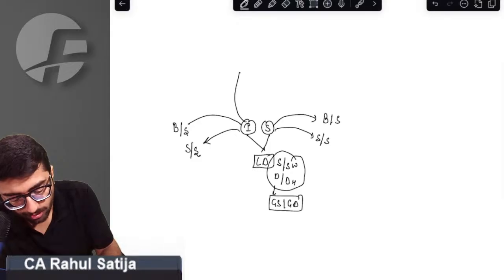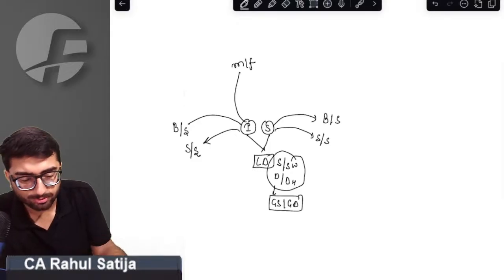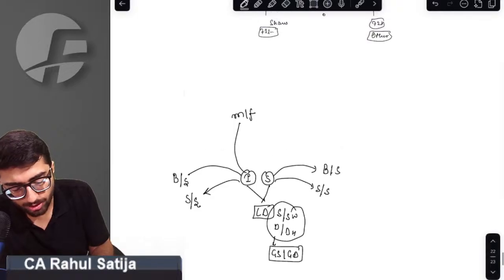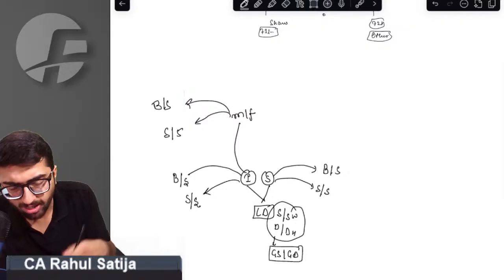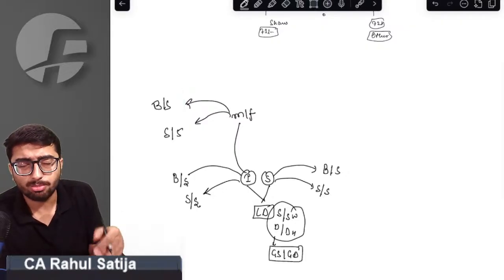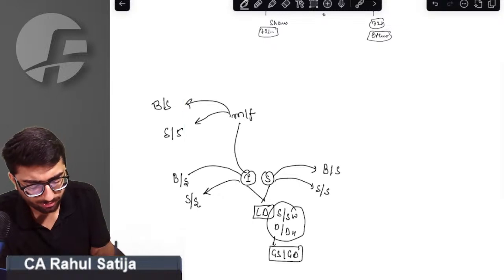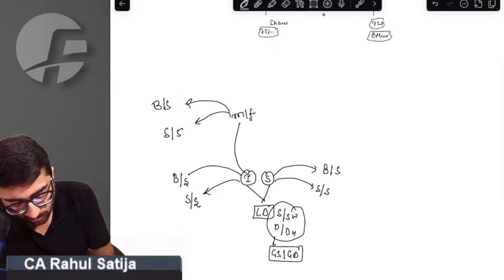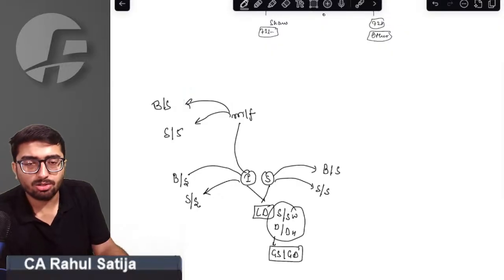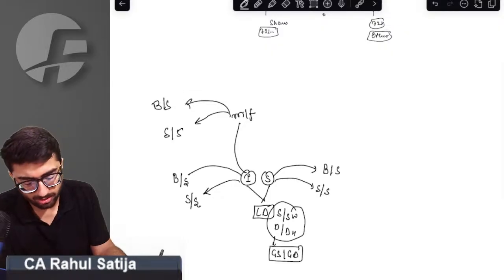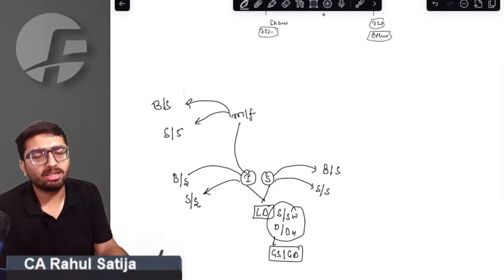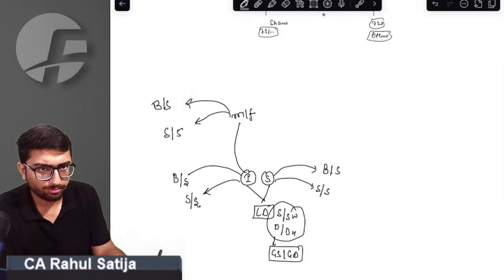Sir, for an individual, his mother, father are also relative. Provision says any brother of mother and their spouse, any sister of mother and their spouse are relative. Any brother of father is also relative. Any spouse of father's brother is also relative. Any sister of father is also relative. Any husband of father's sister is also relative. Okay, we got this point. Brother, sister of both mother and father are relative, and their spouses are also relative.